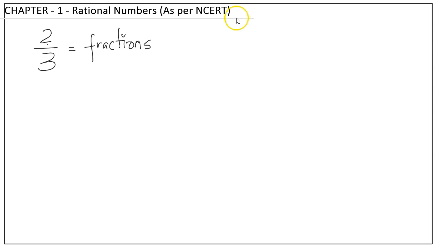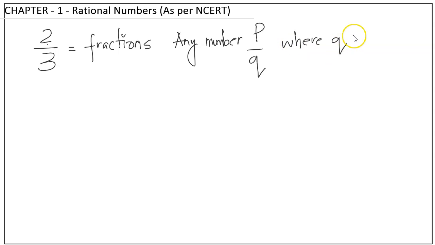So how do I define a rational number? Any number that can be written in the form of p divided by q, where q is not equal to 0, is called a rational number.